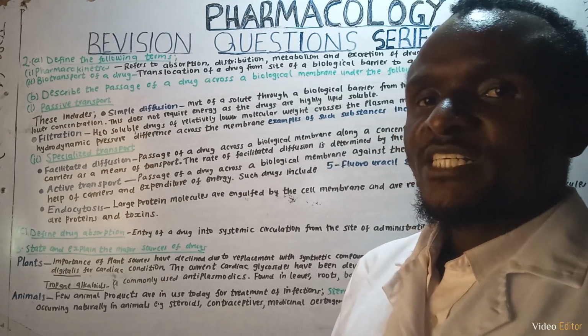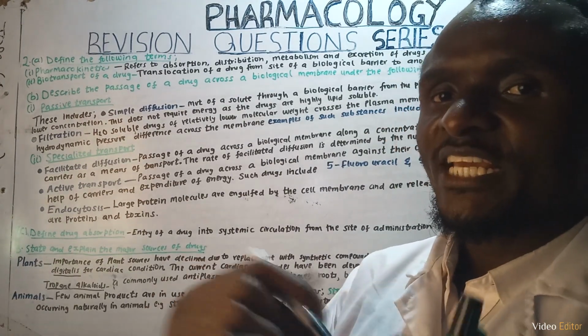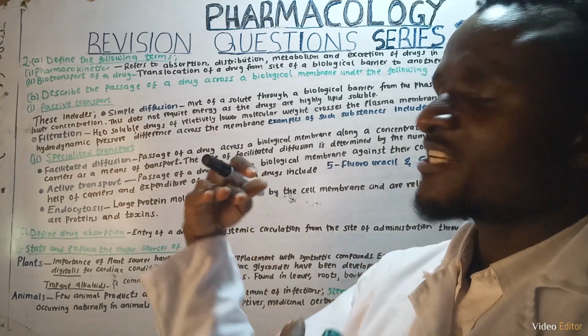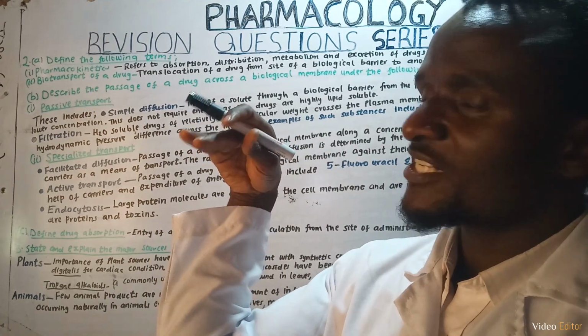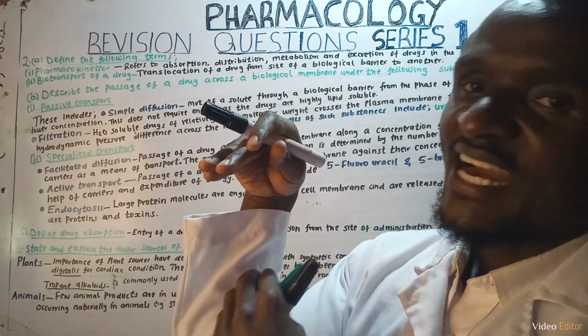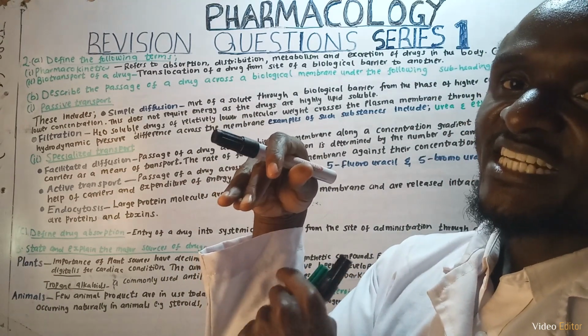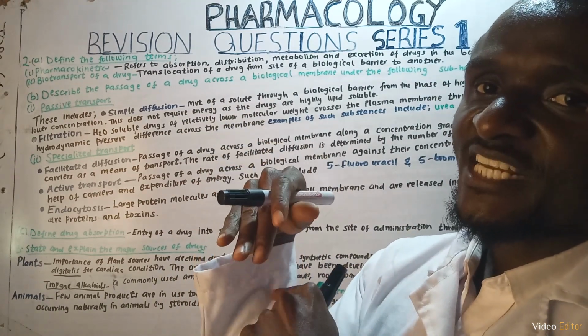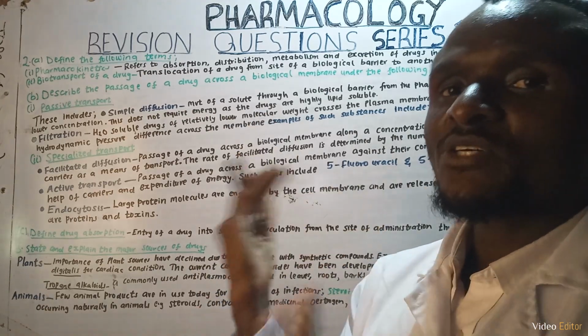Then endocytosis. Endocytosis, from endo, means into. Endocytosis involves invagination of a cell membrane. The cell membrane invaginates and takes in substances. That is, substances are entered into the cell through invagination. Such substances include proteins and toxins.